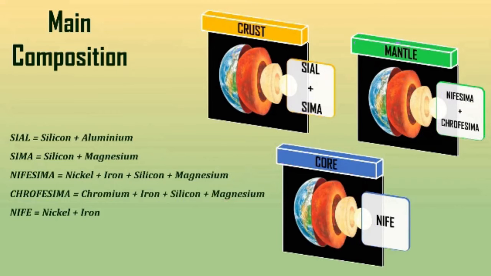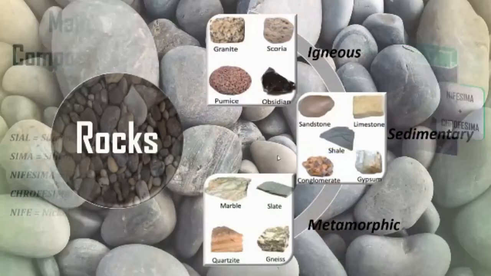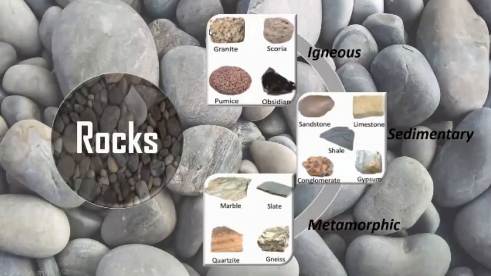Now let us go to the next slide. Having come across the different components of crust, mantle and core, we must know that the main thing from which soil has formed is rocks. Soil is basically formed by weathering of rocks. Now how many types of rocks are there? You have studied in your class 10 geography that rocks are of three types: first igneous rock, second sedimentary rock, third metamorphic rock.